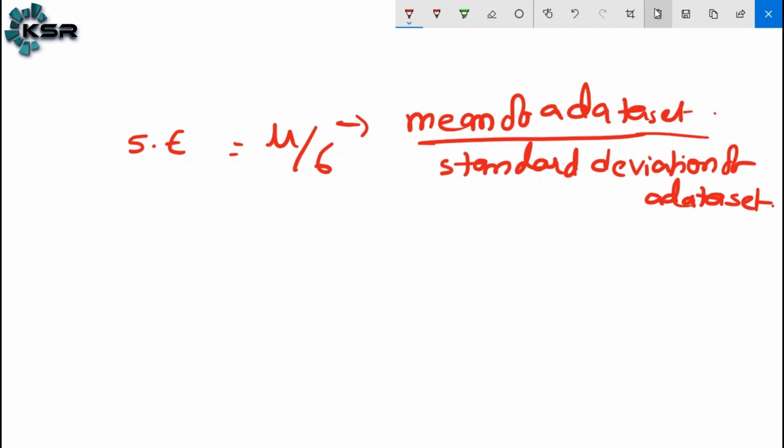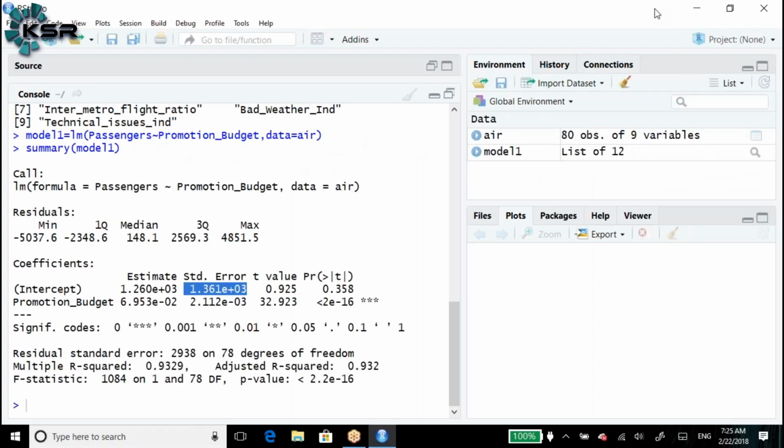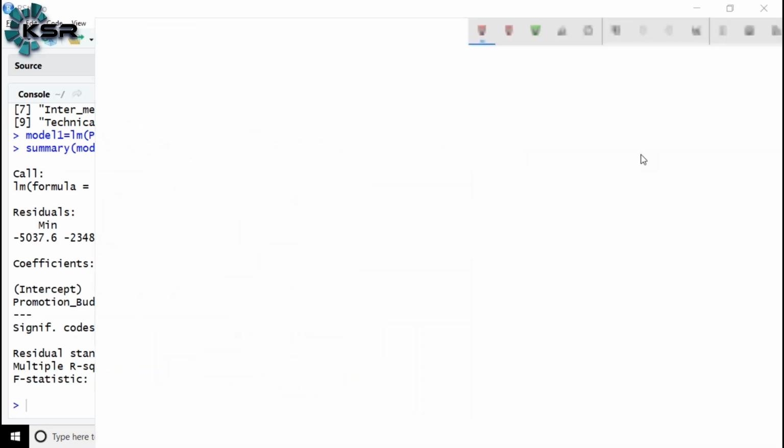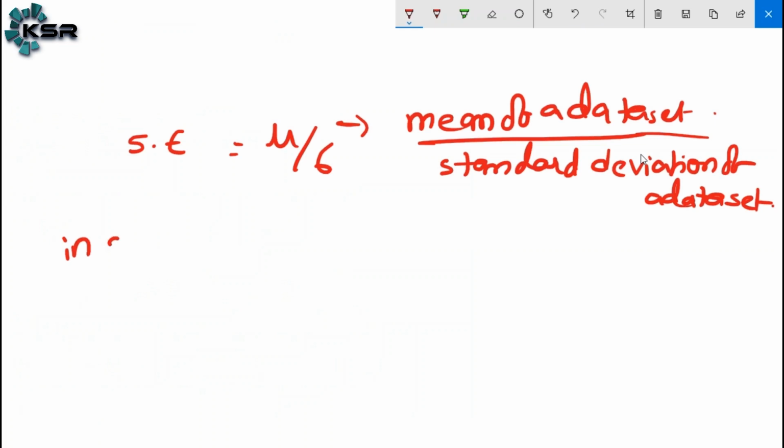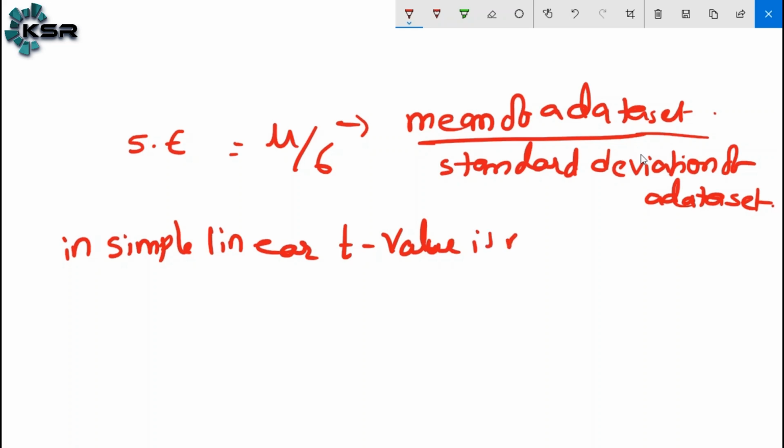Next, the t value is there. The t value is nothing but the z distribution, and in simple linear regression or multiple linear regression it is the same. The t value is nothing but the z value.